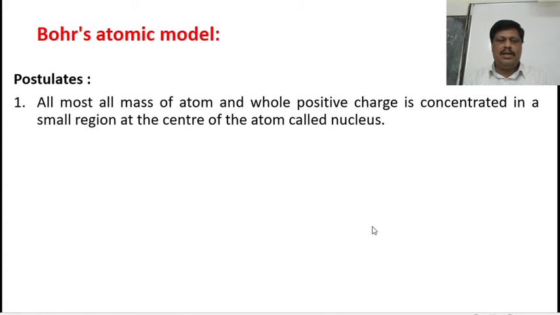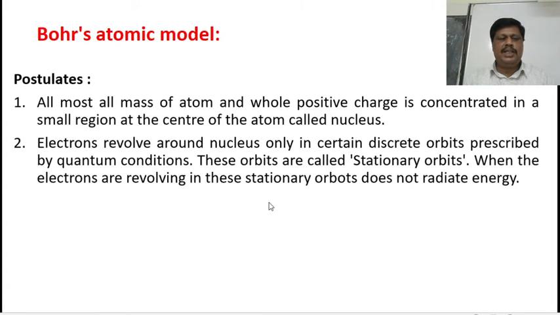Bohr's atomic model. To overcome the difficulties in Rutherford's atomic model, Bohr's atomic model was proposed. It is based on the following postulates. The first postulate is that almost all the mass of an atom and the whole positive charge is concentrated in a small region at the center of the atom called the nucleus. The second postulate is that electrons revolve around the nucleus only in certain discrete orbits prescribed by quantum conditions.